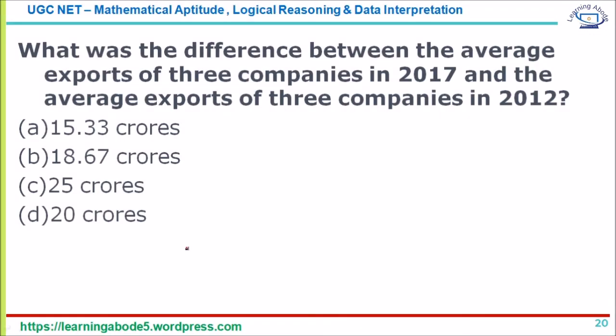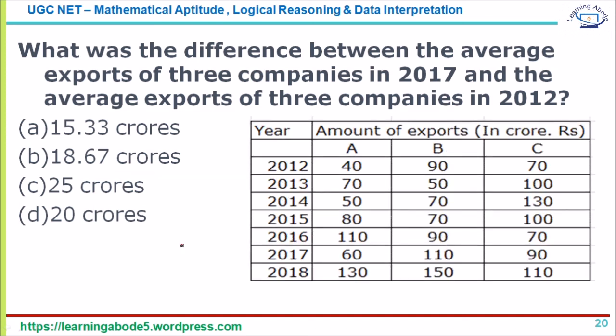The last question: what was the difference between the average export of the 3 companies in 2017 and the average export of the 3 companies in 2012? We have already seen that for 2012 it is 200, and for 2017 it is 260, right? So the difference is 260 minus 200, which is 60.